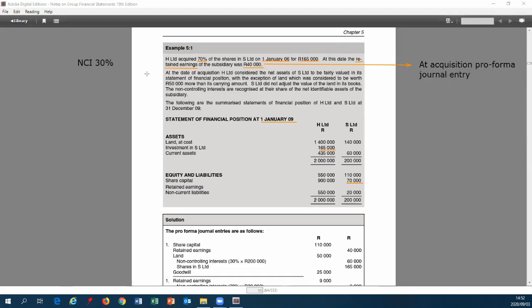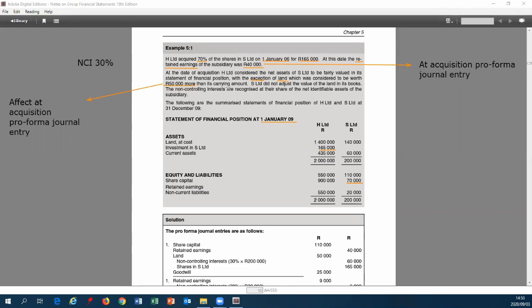At the date of acquisition, H Limited considered the net assets of S to be fairly valued, with the exception of land, which was 50,000 more. Okay, so remember that is going to affect our at acquisition. Okay, so let's make a note here. Affects at acquisition pro forma journal entry.